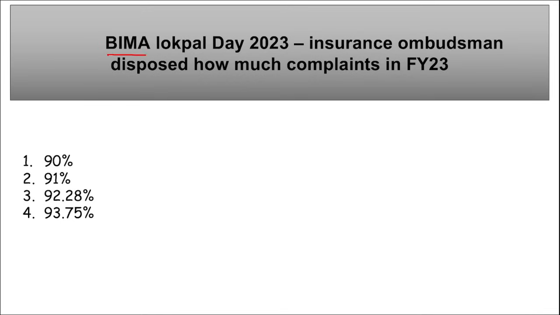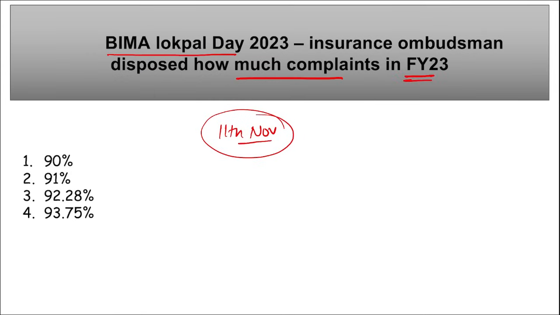Next is Bima Lokpal Day. When do we observe this Bima Lokpal Day? This day is observed on 11th of November. Right? So Bima Lokpal Day is observed on 11th of November. So on this day, how many complaints did the Insurance Ombudsman dispose of in fiscal year 2023? The Insurance Ombudsman announced that they have disposed of over 92.28% of the complaints that were received from the insured during the financial year 23, that is 2022-2023.